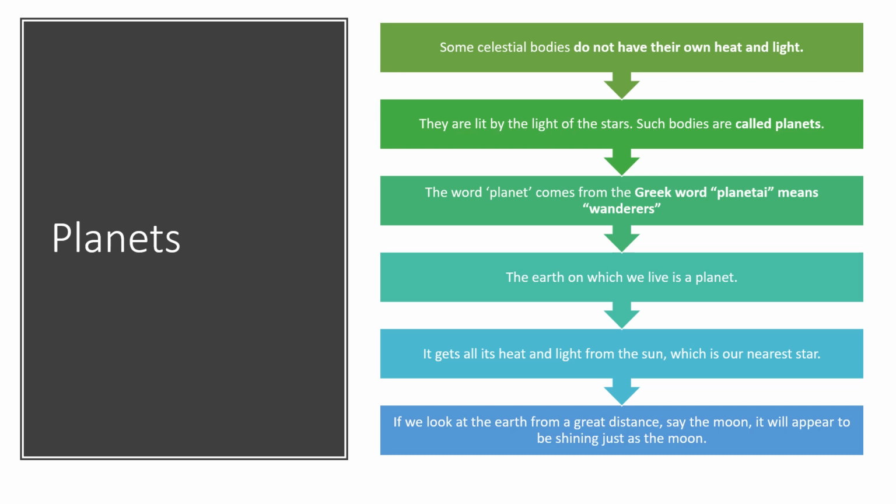Here we will talk about planets. Children, there are some celestial bodies that do not have their own heat and light. They are lit by the light of the stars. These bodies are called planets. The word planet comes from the Greek word planetai, which means wanderers. The earth on which we live is also a planet. It gets all its heat and light from the nearest star, the sun.